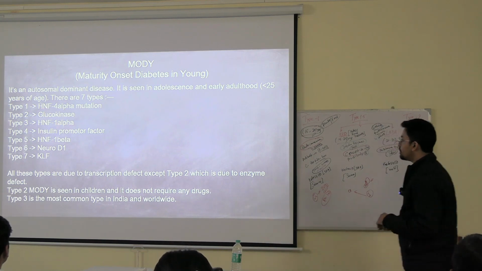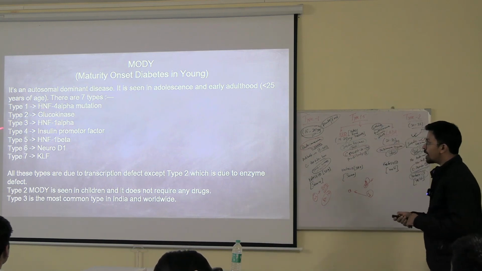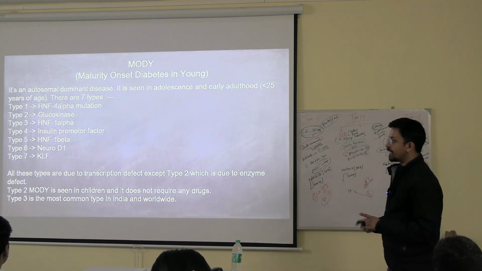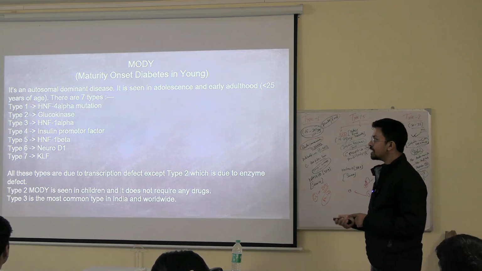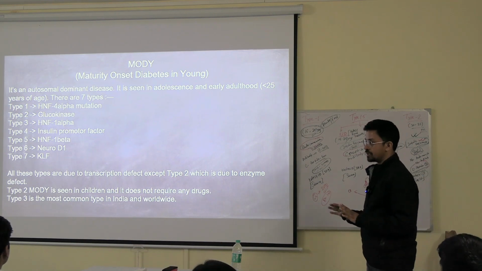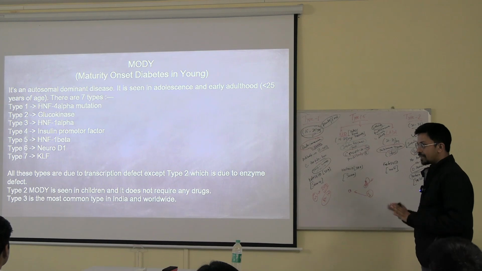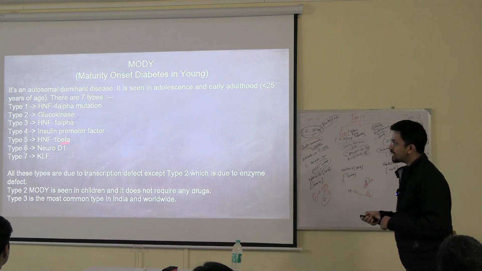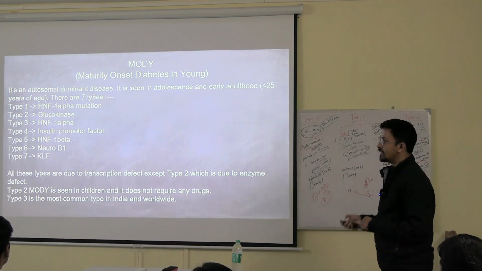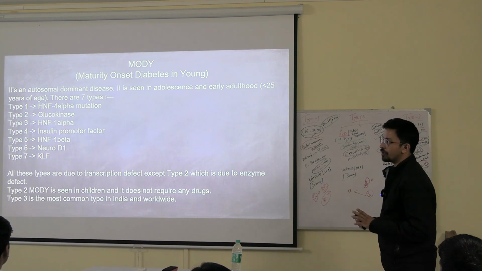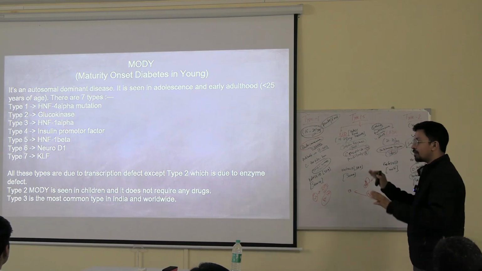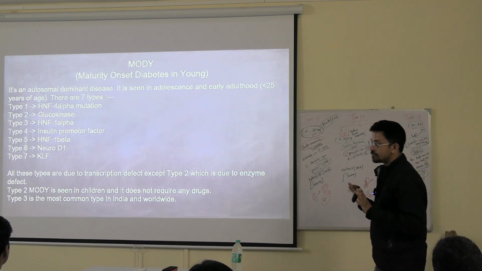That's all. Okay. Type 5 is the one that can complicate. If any one of these 7 has to complicate, type 5 has the potential to complicate. They don't complicate much, but it has the potential. Got it? It doesn't complicate much, but it has the potential to complicate, and that is type 5 among all these. That is why 2, 3 and 5 are important to remember. Rest of the things, if you don't remember, fine. I don't have any issues. Okay?